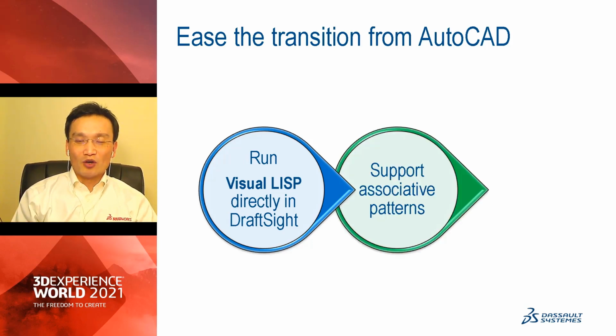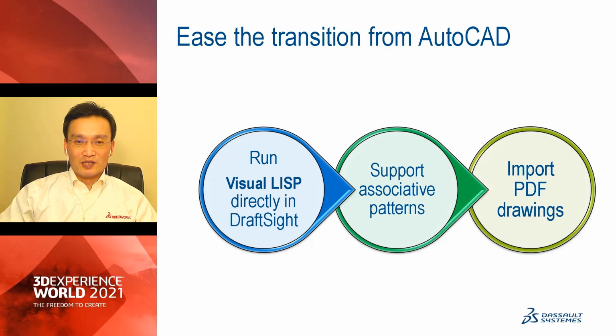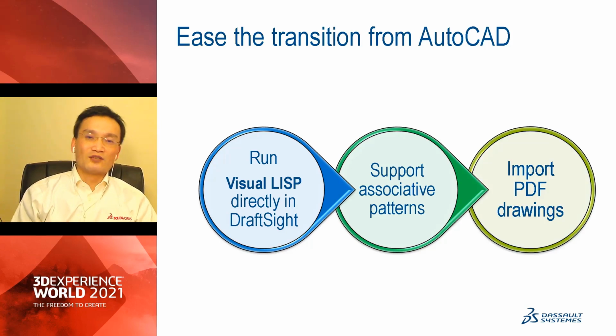And the second one is we want to help you support associative patterns similar to AutoCAD as well. As you may know, some of you are very familiar with the associative patterns of AutoCAD. Now with DraftSight 2021, you can do very similar things. And another example is to support the legacy PDF drawing. As we discussed, any transition involves people, processes, and data, right? Data means your legacy DWG files, DXF files, and also a lot of legacy PDF 2D drawings. So we get that.